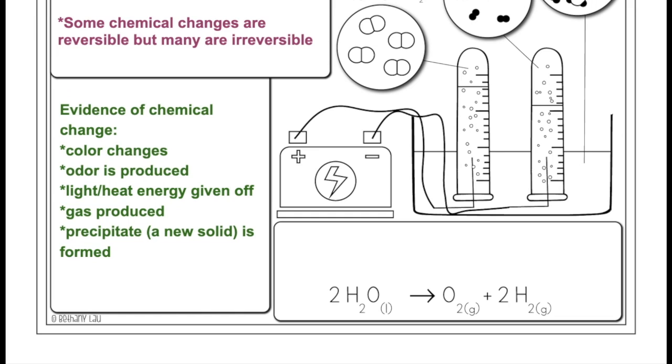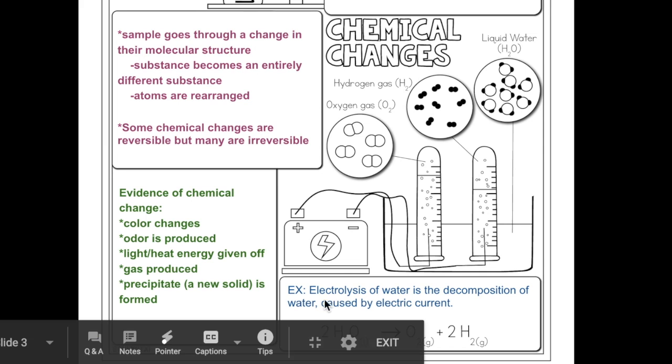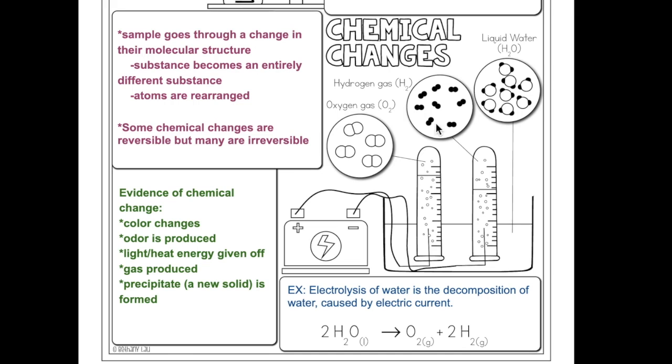Okay, so moving on to the example of water. If water was to go through a chemical change, an example would be through electrolysis. So the water is actually decomposed because of the electric current, and it breaks down into hydrogen gas and oxygen gas. So we had H2O, and then it breaks down into different substances, O2 and H2.